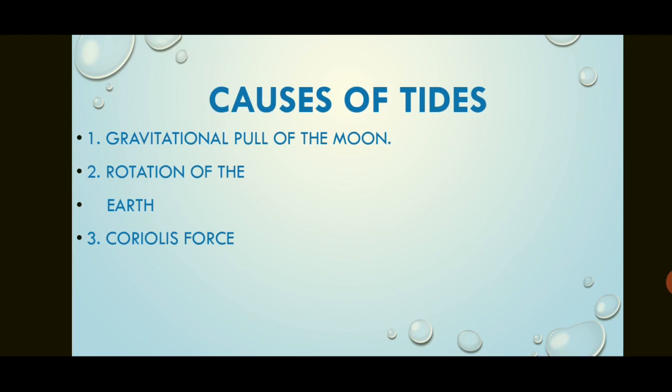Second reason is rotation of the earth. As the earth rotates, different bodies of water, meaning water which is present on the earth's surface, will face the sun at different time periods. So the side facing the moon will have the highest tides as compared to the area which is facing the sun. Why? Because the moon is near to the earth and its gravitational power is more as compared to the sun.